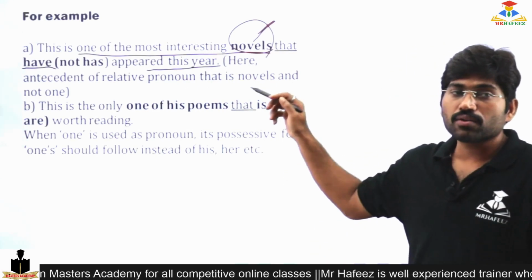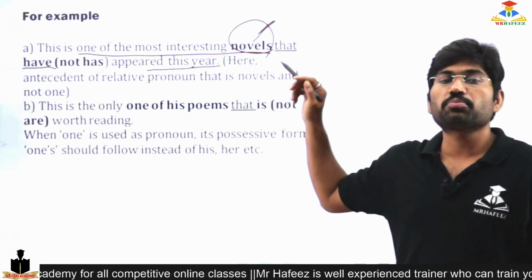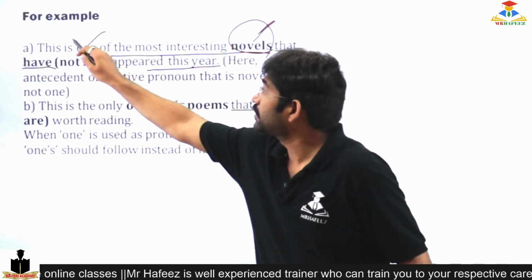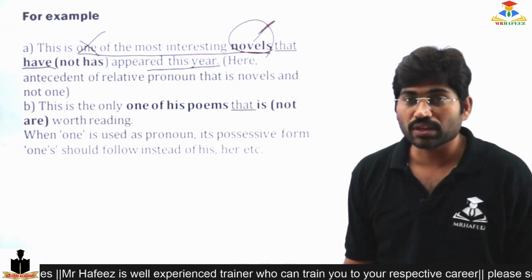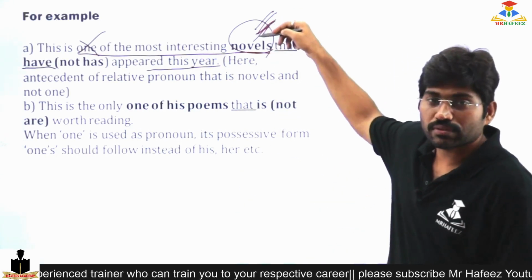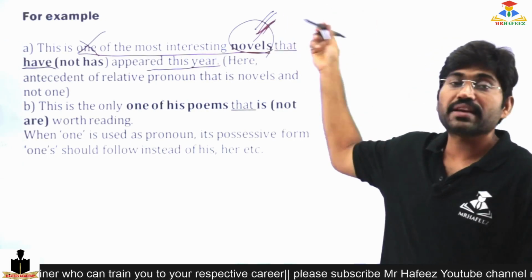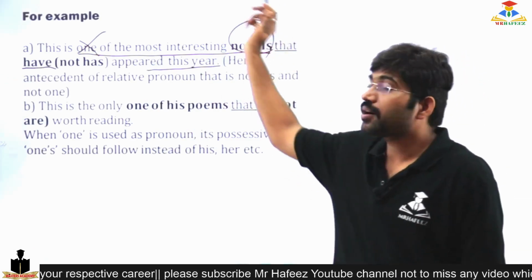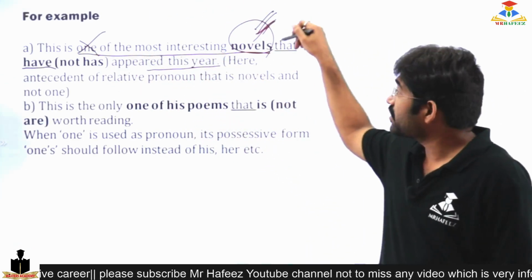What is the pronoun that we are going to use here? The relative pronoun, that is novels and not one. One is not the pronoun which I am going to involve. The noun is the one which I am going to use, which I am basing on novels. I am extending the sentence not based on one, but based on novels.